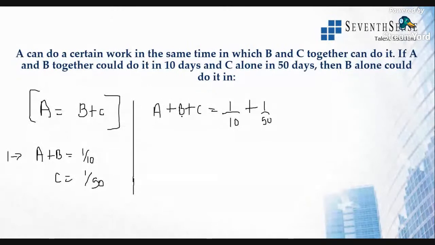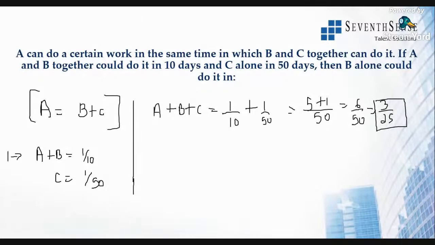This is the combined work of all three. With 50 as the LCM, 10 goes 5 times, plus 1, so this will be 6 by 50, which is 3 by 25. So all three people's 1 day's work will be 3 by 25.